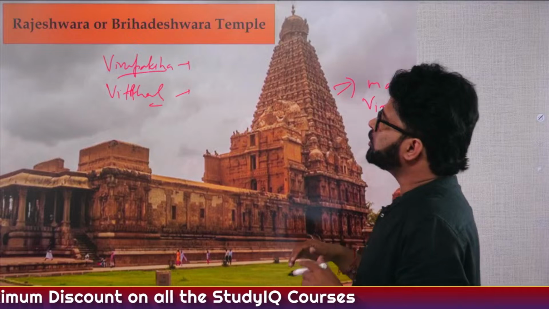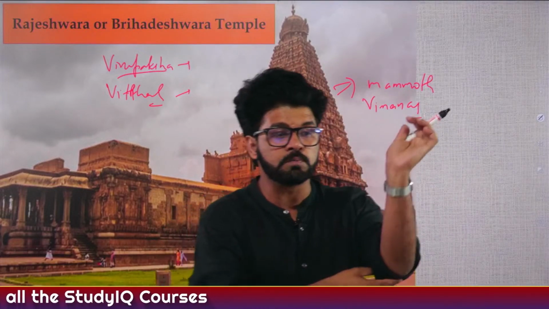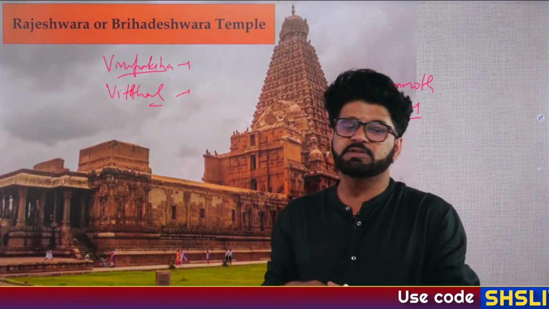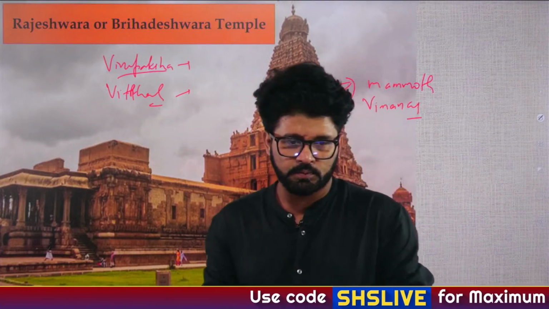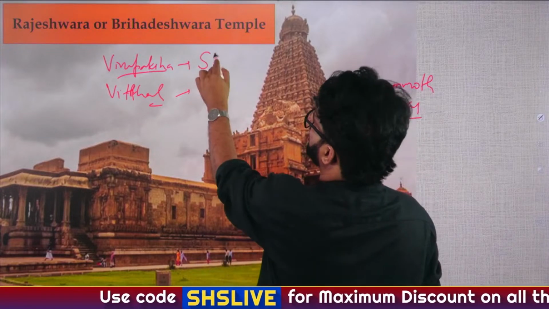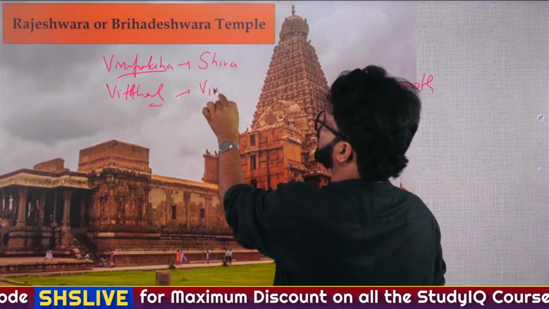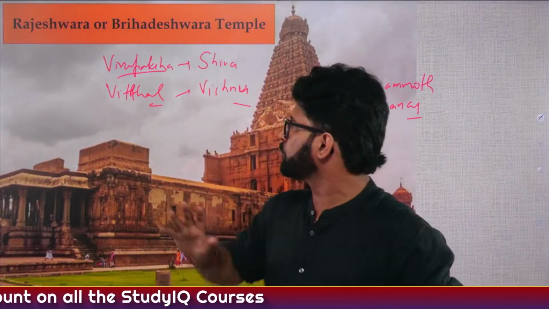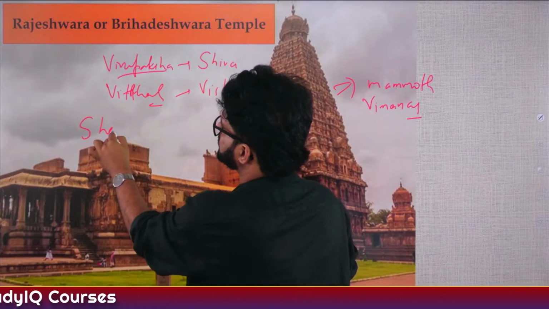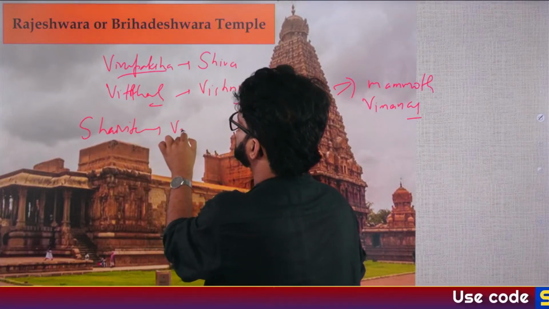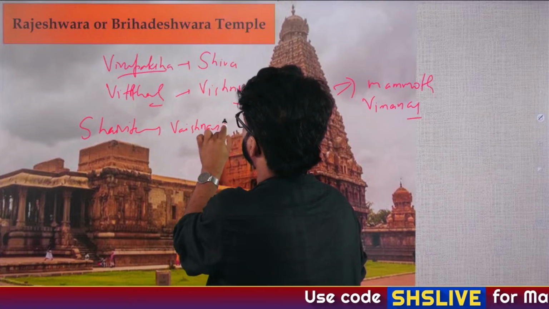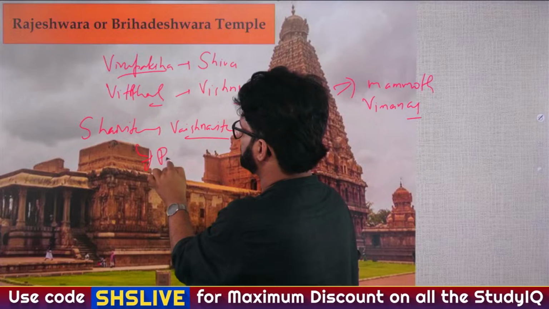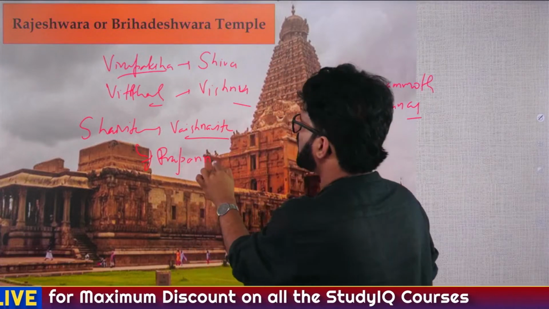Cool, bro. So Virupaksha, Vitthal. Virupaksha refers to, please don't Google it. These temples are from South, Arpit. So Virupaksha is Shiva and Vitthal is Vishnu. And again, when we will talk about Vijayanagara later on, you will realize that earlier Vijayanagara rulers were Shaivites. Later on they became Vaishnavites. And this particular information is given in a book which is known as Prapannamritam. We'll talk about all these things.